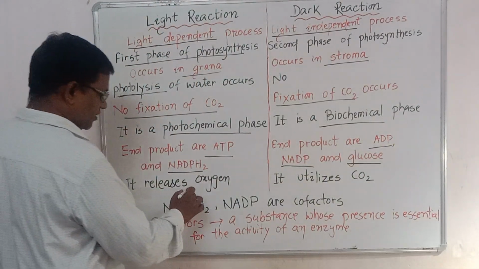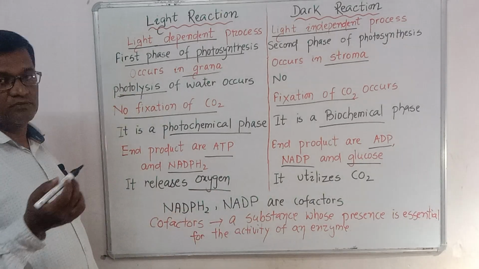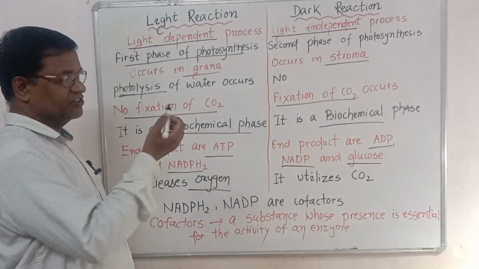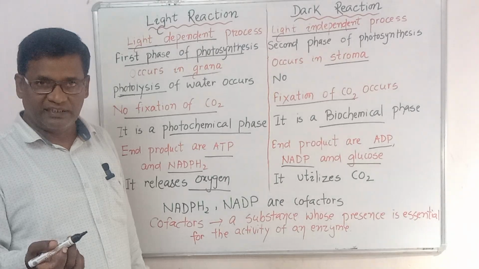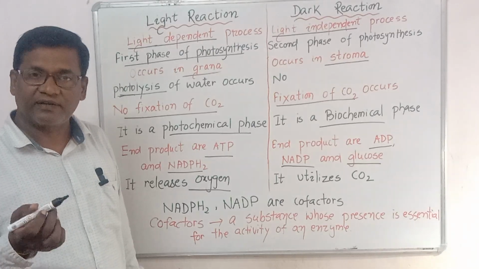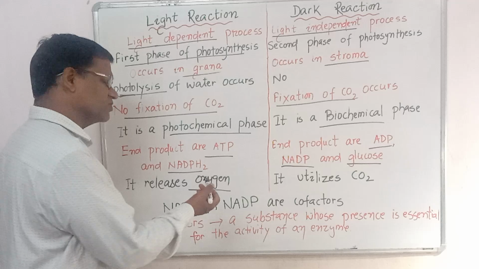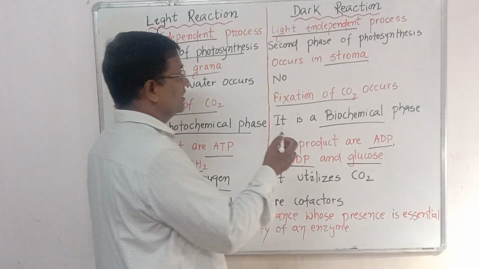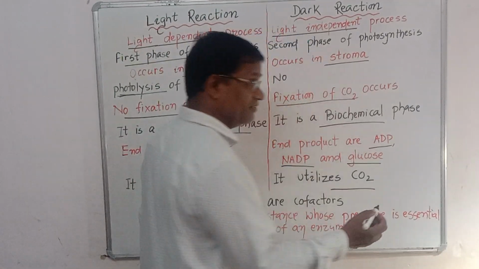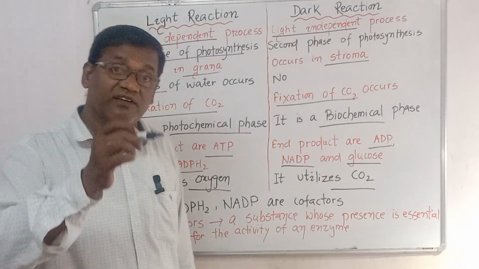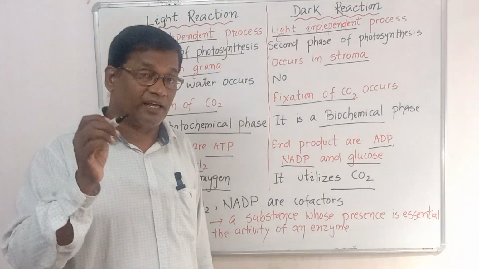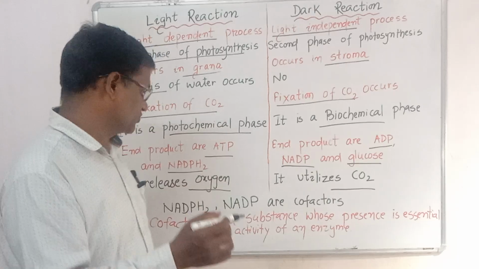Then oxygen is released, because when the reactions occur in the presence of sunlight, the water breaks down, so definitely oxygen is released. Whereas in the dark reaction, carbon dioxide is utilized. As I told you, this carbon dioxide is converted into glucose. That's why carbon dioxide is utilized.